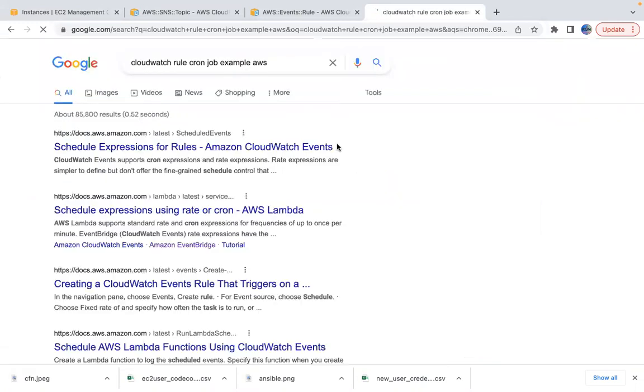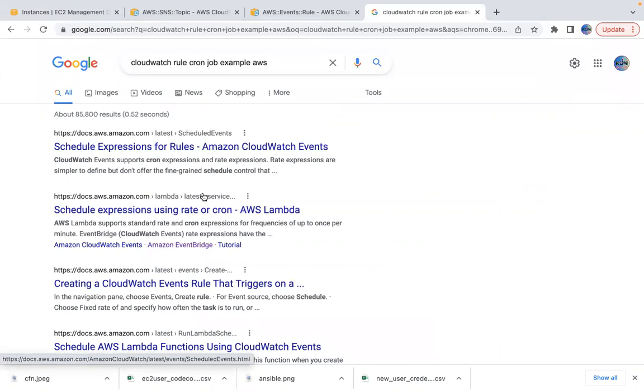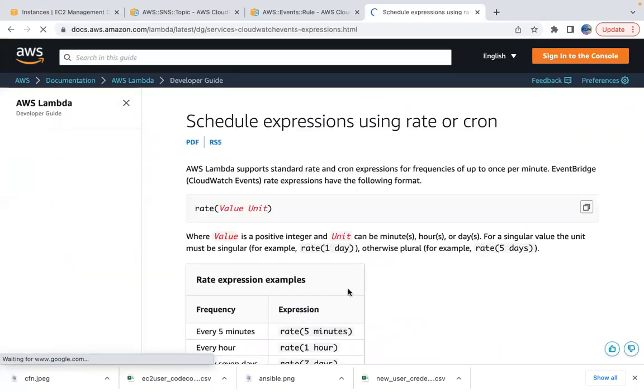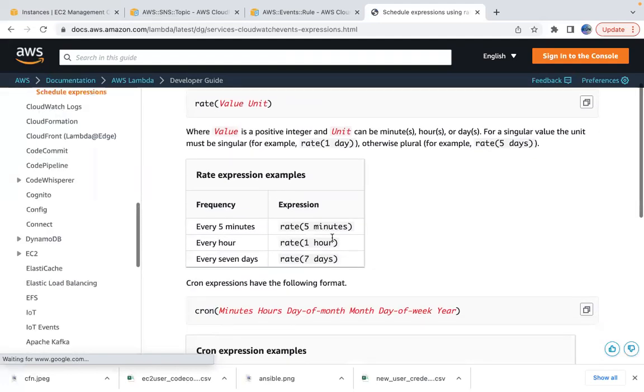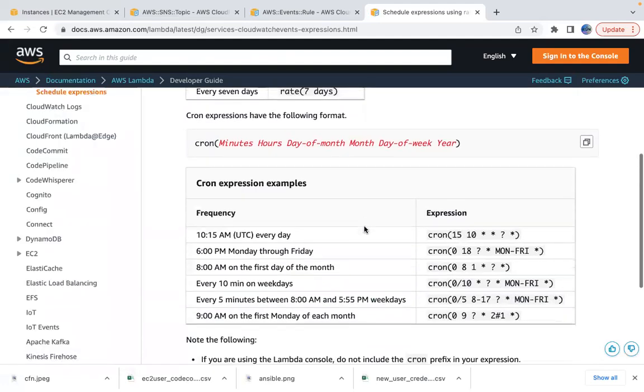AWS uses different kinds of cron expressions basically. So what I'm going to do is use a rate cron expression. Okay, so this is every 5 minutes. This is every 5 minutes between 8 a.m. to 5 p.m. weekdays, whatever. That's okay, whatever it is. I'm just trying to test it.